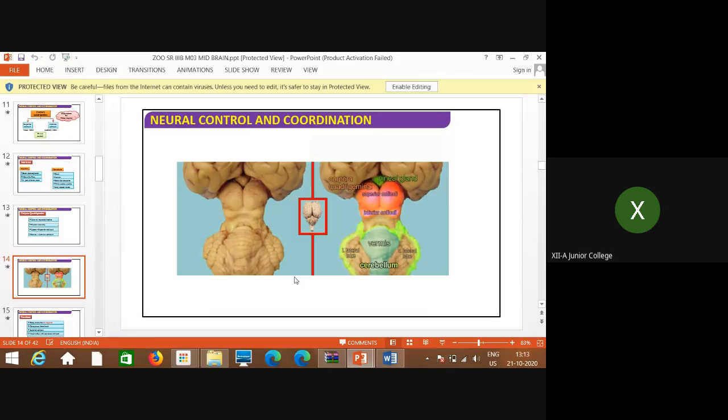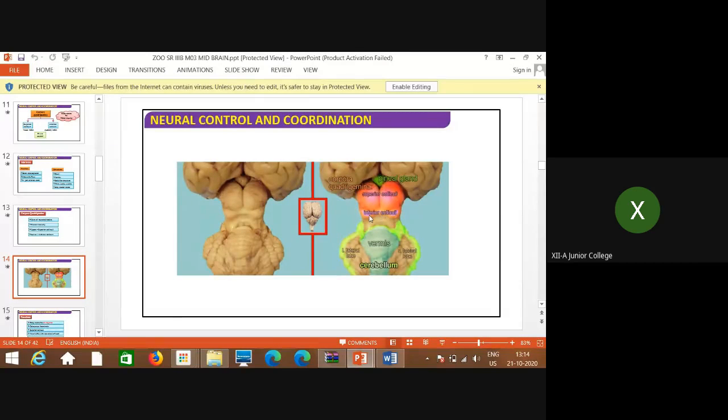So now in this diagram again you can see, this is the entire structure shown here in this red colored part, whereas this is the corpora quadrigemini, where you can see this is the superior colliculi, and this is the inferior colliculi. So you can see these bulging structures very prominently, which are present superiorly, and inferiorly they are a little bit smaller.